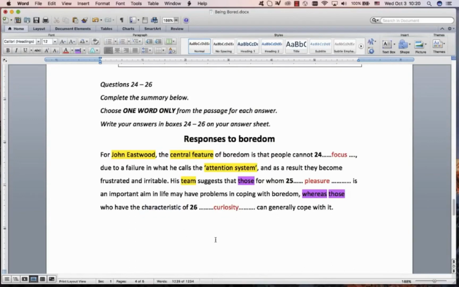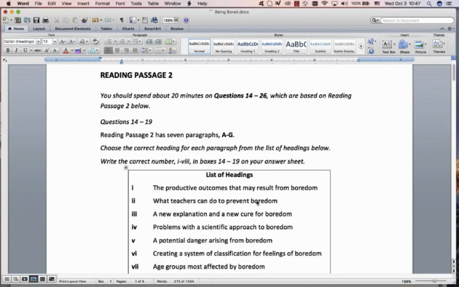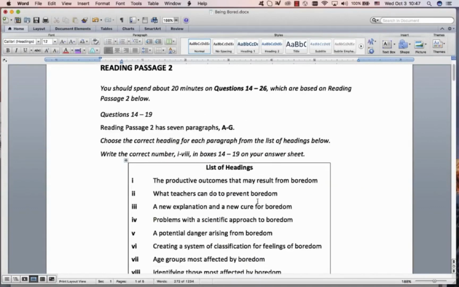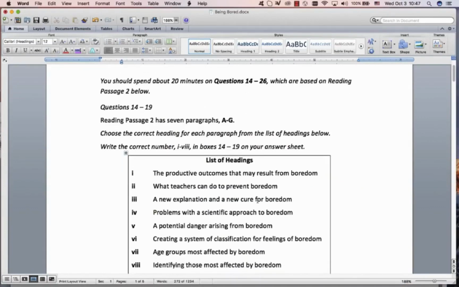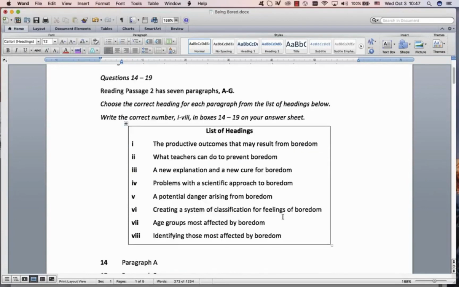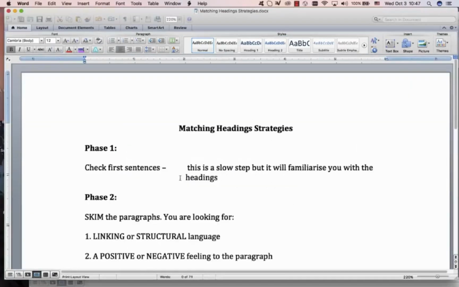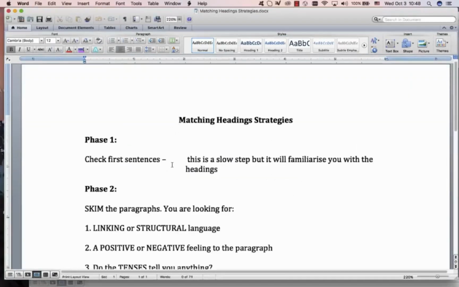Right, then let's move on to the matching headings. Before you do this, I would like you to make sure you've watched my matching headings videos. They're in the grammar and strategy playlist, so that you know what I'm talking about. There I give you a 3-phase strategy for doing matching headings.